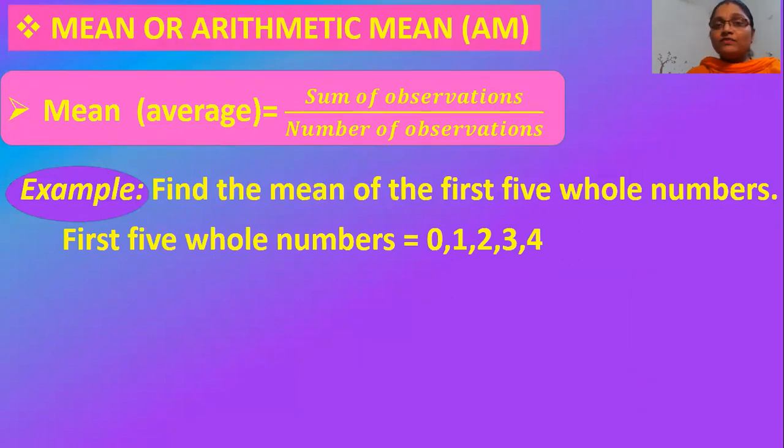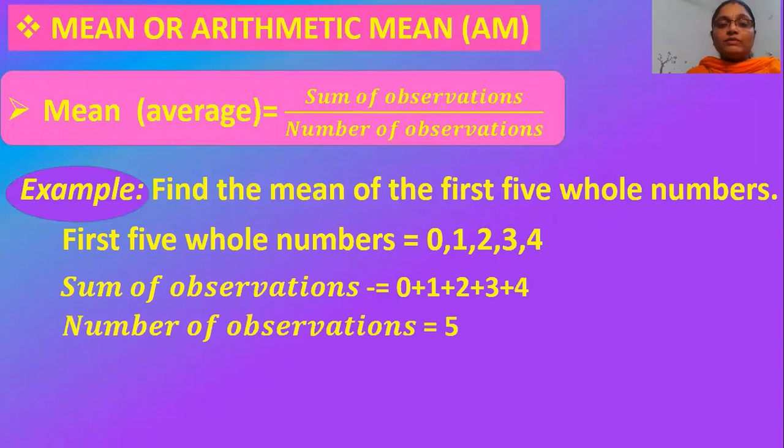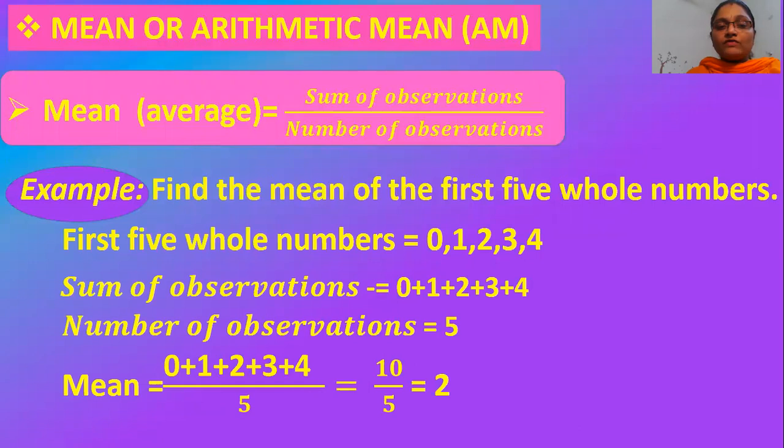The first step is to find the sum of observations. That is the sum of whole numbers. 0 plus 1 plus 2 plus 3 plus 4. The second step is the number of observations. That is 5 here. So the mean of the given data will be sum of observations by number of observations, that is 2. Now moving on to the next representative value, that is the range.